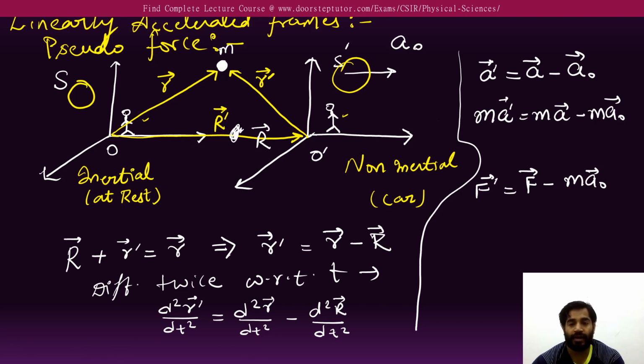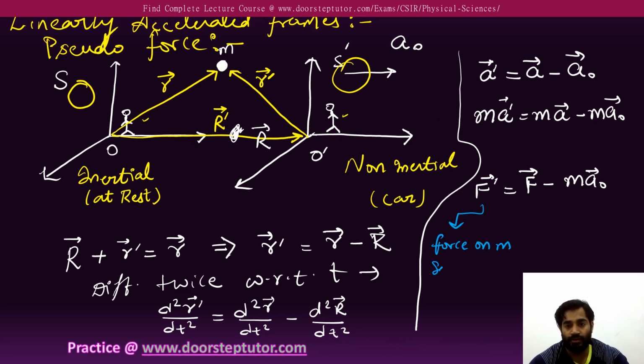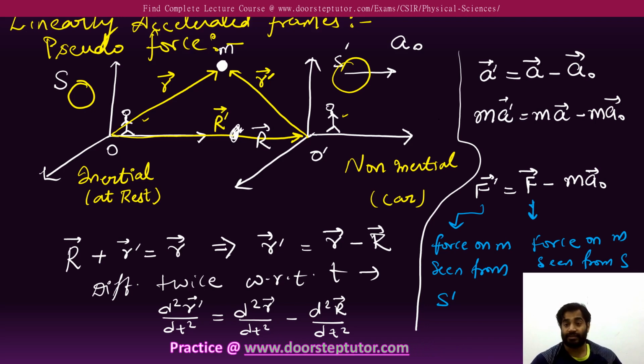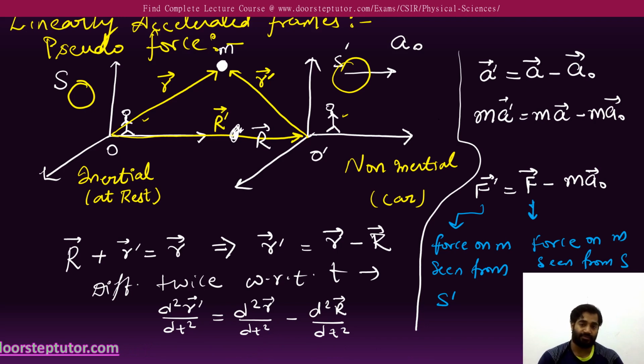Now what are F dash and F? F dash is the force on m seen from S prime. Similarly, F is the force on m seen from S. Fine, so these are the different forces that we have seen from S dash and S.